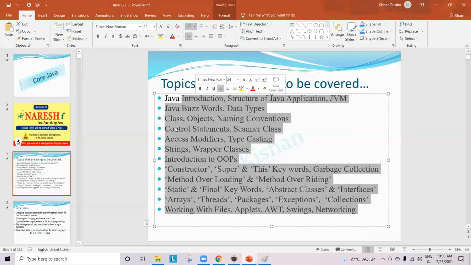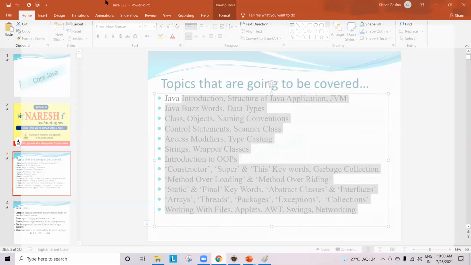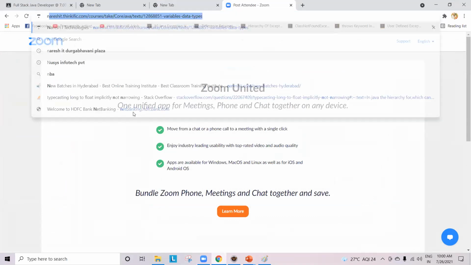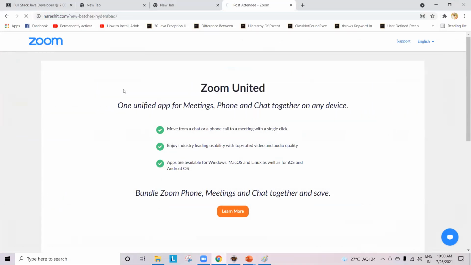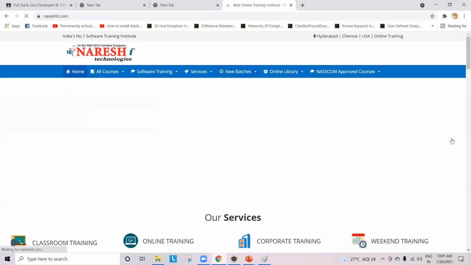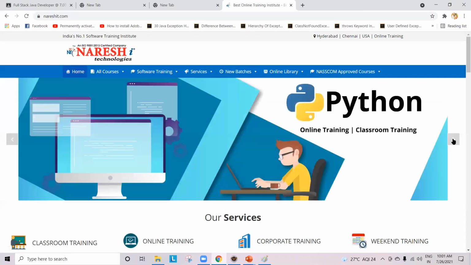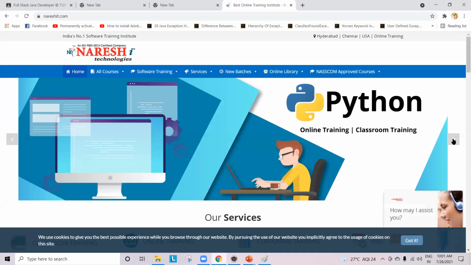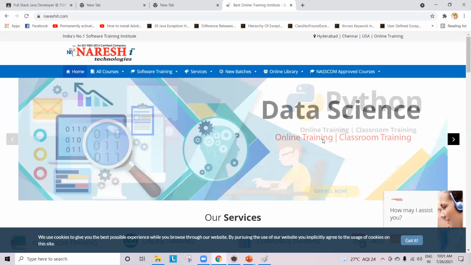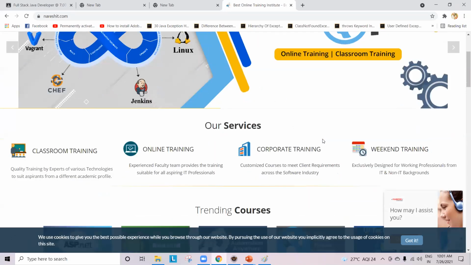For example, let us take Naresh IT only. Let us take this Naresh IT. Okay. Now in this website, if you are going with Naresh IT website, you are having all these designs, right? Like for example, the slides are going on CSS like this. Are you understanding me, guys? This is actually done with the help of CSS.